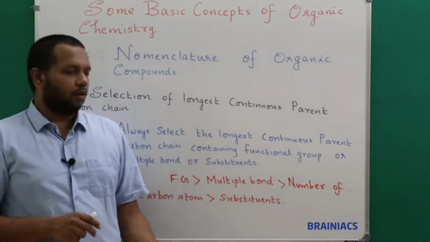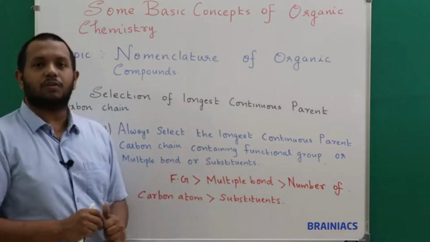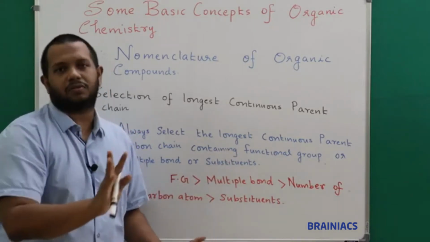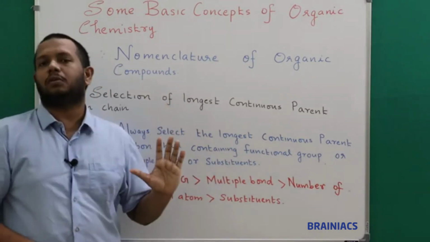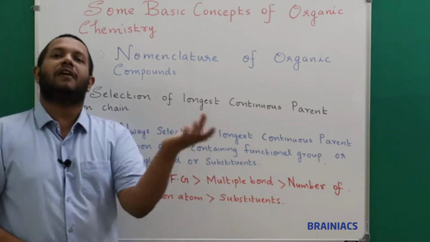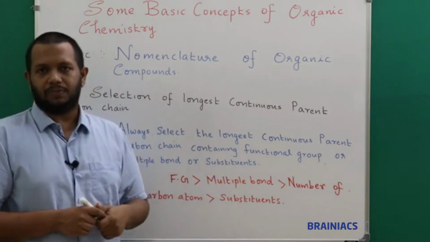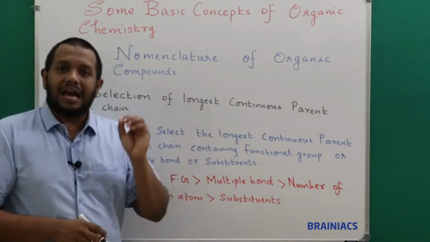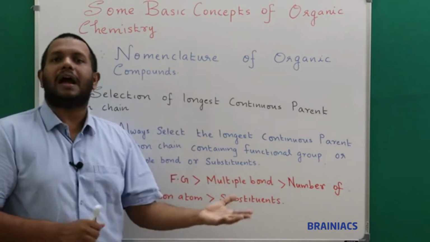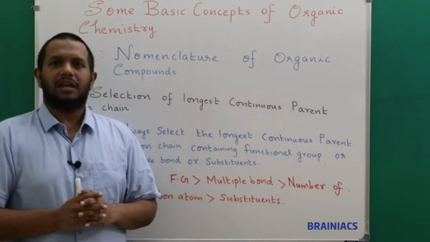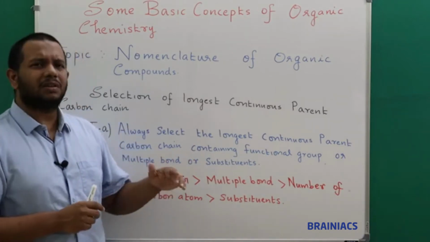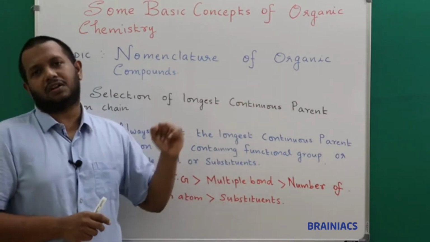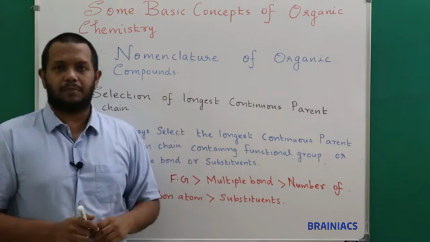Suppose in your organic compound there is no functional group but multiple bonds are there, then the rule says that mandatorily you should include the multiple bonds, and with that you find the longest continuous parent carbon chain. And if that is not there, suppose substituents are there, in that case you should include them and then find the longest parent carbon chain. This is what it is saying. So this is not that easy when we say it actually. We will see with different examples how this rule is understandable.